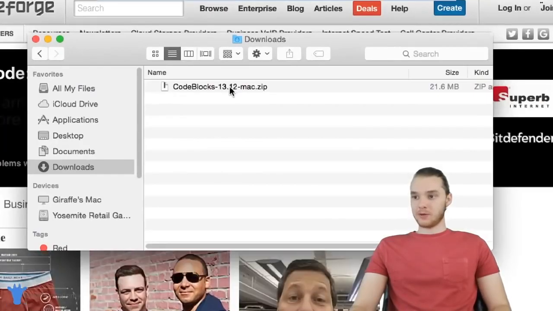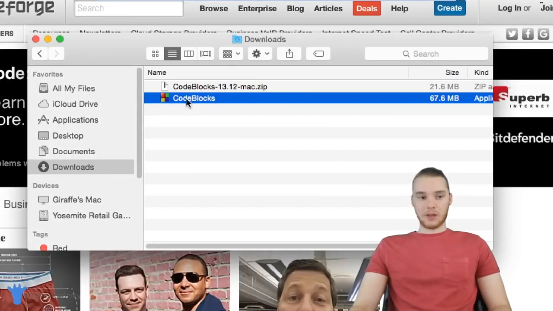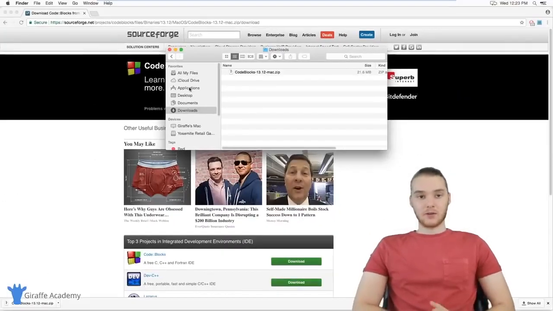So we just got this zip folder. I'm just going to double click it. And you'll see over here we get the CodeBlocks application. So what you should do is take this and drag it over to your applications folder. That way OS X knows that this is an application we want to use. Then you have everything that you need to start writing C++.